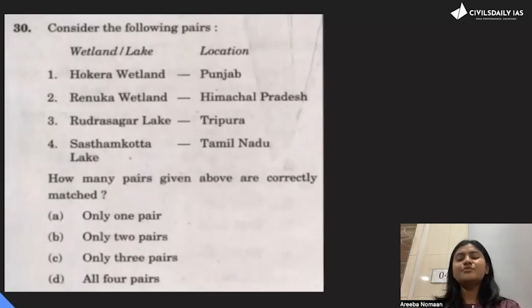Next. Why I chose this question is, one thing in this year's paper, what they have introduced is this kind of only 1, only 2, only 3, all 4. So basically they are reducing the chances of elimination. Earlier it was 1 and 3, 2 and 3, something like that. Now they want you to know exactly. Even if you don't know one option, it will not work. You have to know all these 4 options, right?